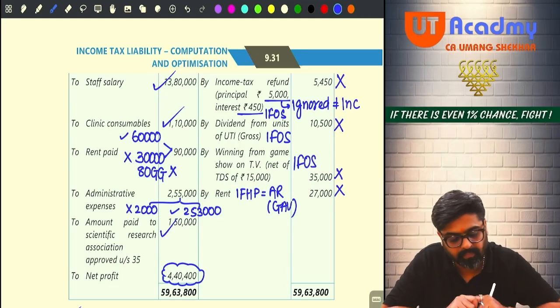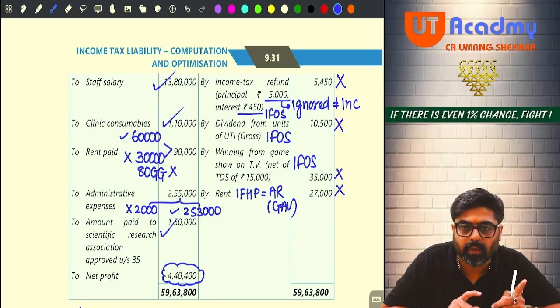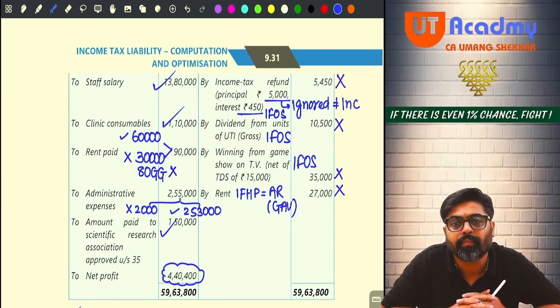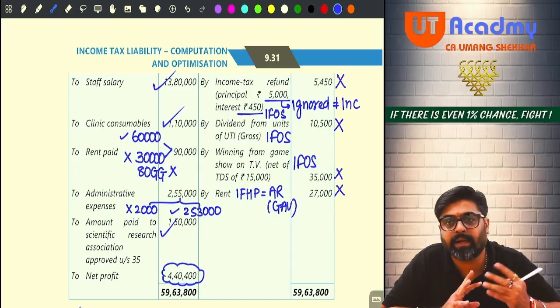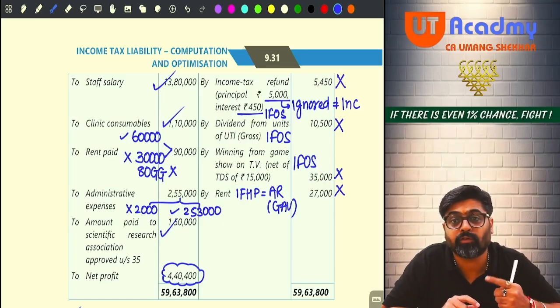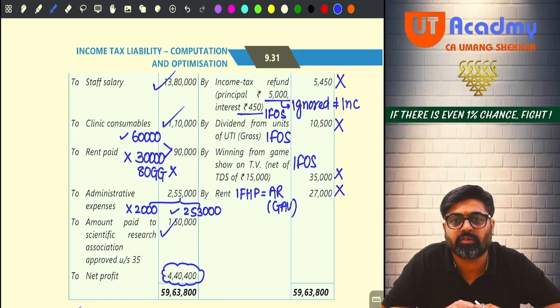But remember, from profit I will reduce 10,500. From profit I will reduce 35,000. Both these amounts I will bring to IFRS. IFRS will take the entire 10,500 because that is a gross dividend. But IFRS will not take 35,000 winnings. IFRS will tell me to gross it up, because winnings income taxable under the head IFRS has to be grossed up. So including TDS, the gross amount I will have to show taxable. Yes or no? Now we have solved the entire question.